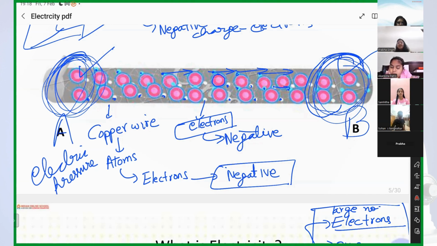But if the wire is like this, the electric pressure will be equal. How will you make the electric pressure of one terminal high and the electric pressure of another terminal low? Take the wire like this.